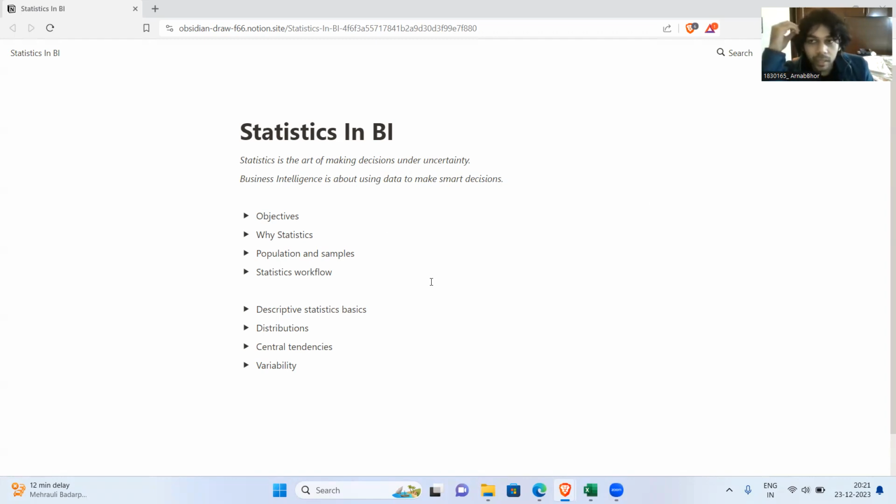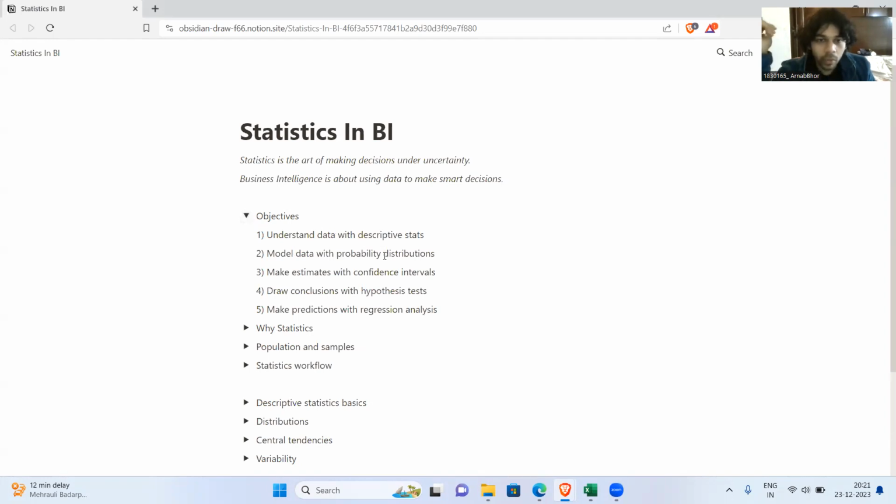What is uncertainty? We'll come to that in a minute, but BI essentially is about using data to make smart decisions at an organizational level. That's what business intelligence stands for. So, these are the two concepts we are playing with. Now, if I just want to know the objectives of statistics in general, just scroll down and see there are five main things.